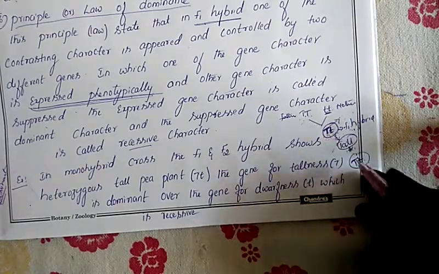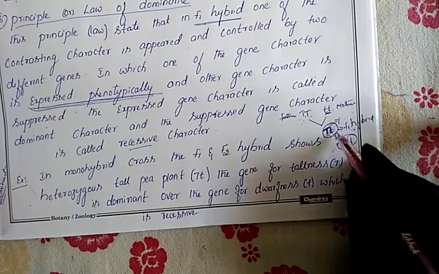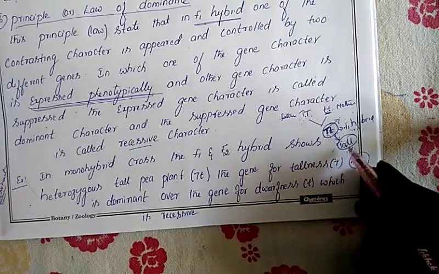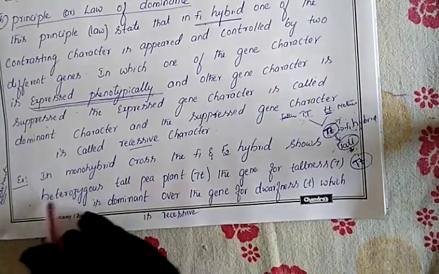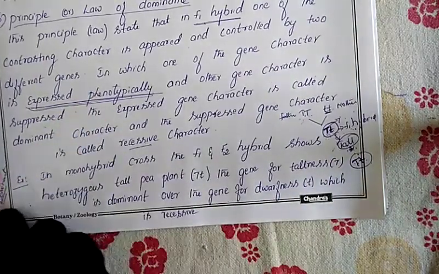So genotypically the father and child have different alleles, but phenotypically both are tall. This is the second principle Mendel has given.